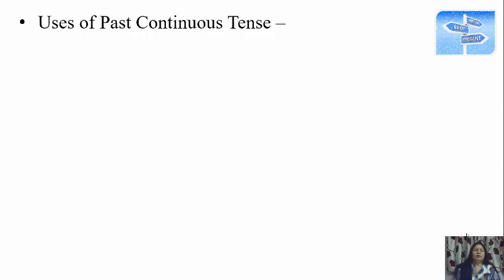In past continuous tense we write the actions which were continuing any time in the past. In simple past, action takes place in the past, but here the action was in progress. It continued over a period of time. It is not that the action will be over in one go. It continued for some time.